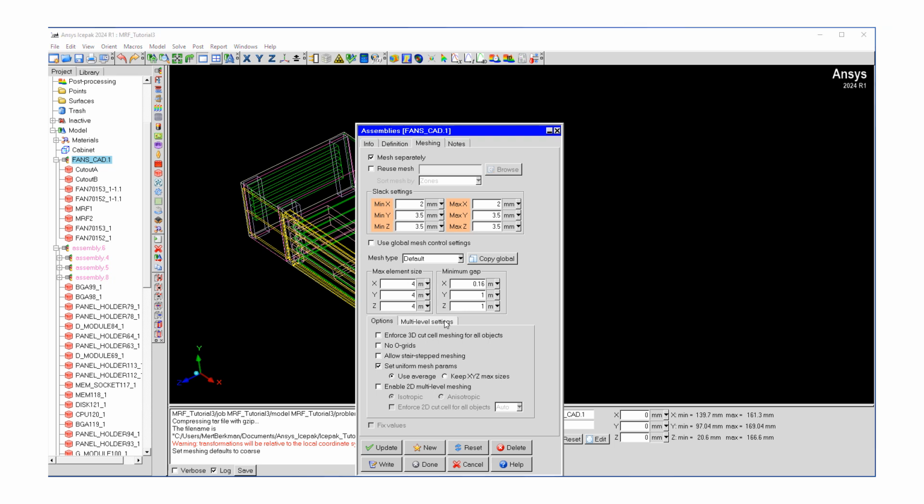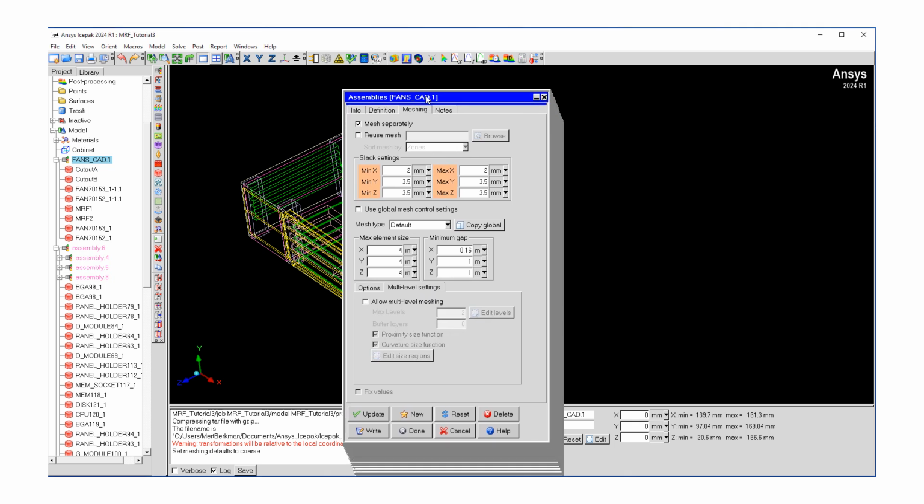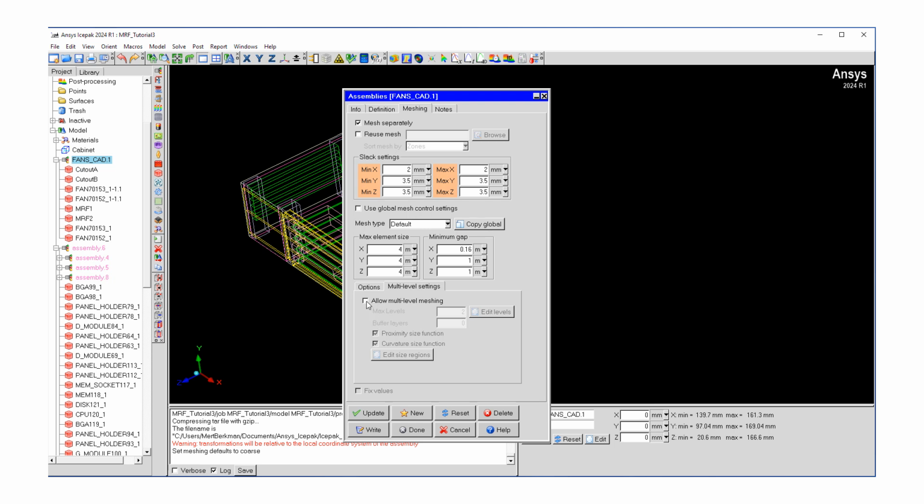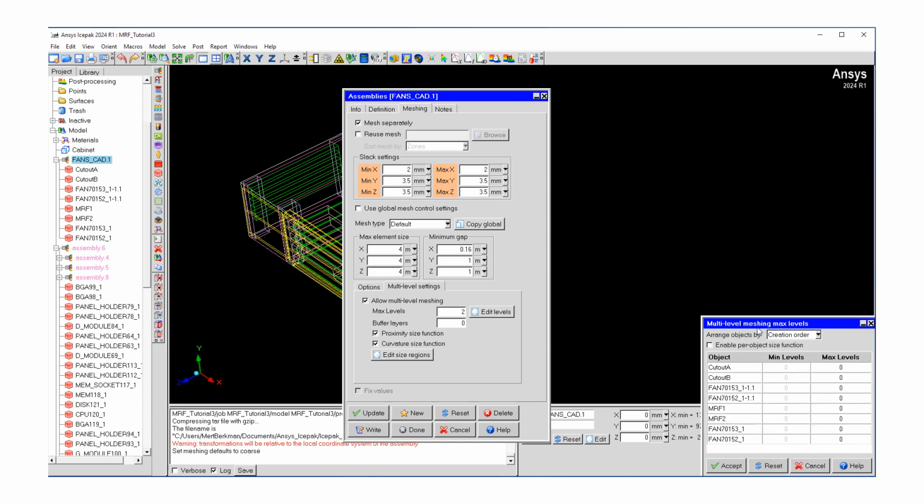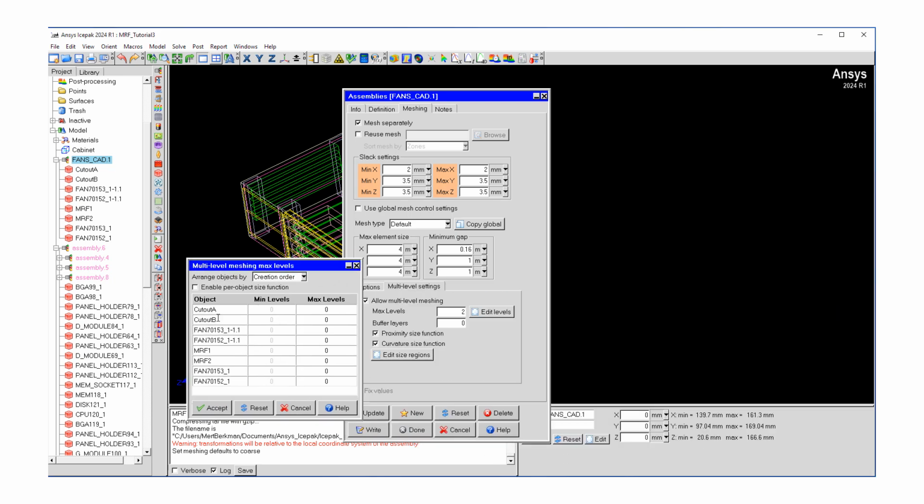The next critical step is we want to use multi-level settings. So these will help us capture fine details without adding lots and lots of cells. So we want to allow multi-level meshing, and then keep the proximity and curvature size functions on, and let's click edit levels. So this is going to bring up component by component levels that we can specify for multi-level meshing.